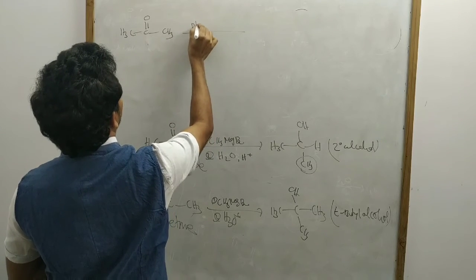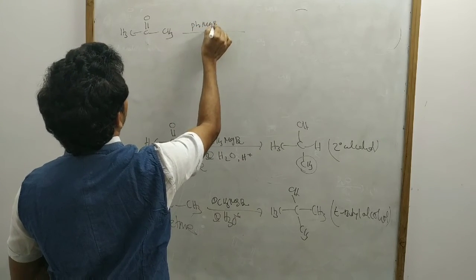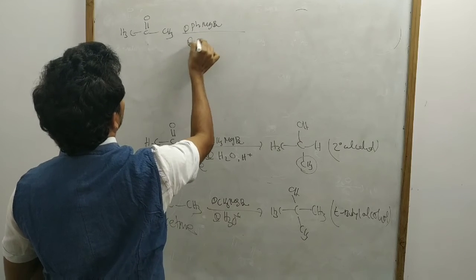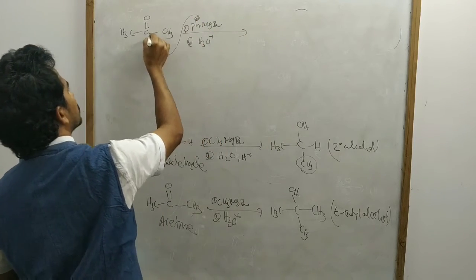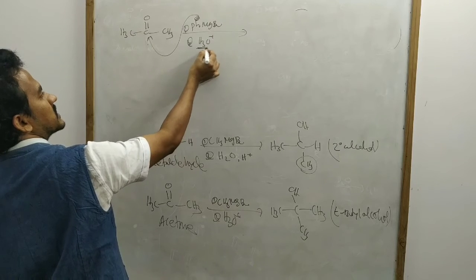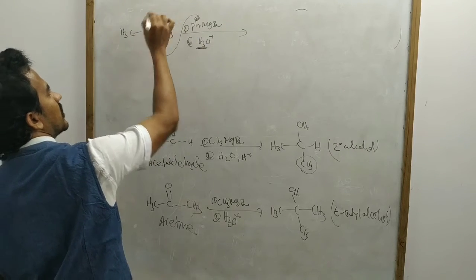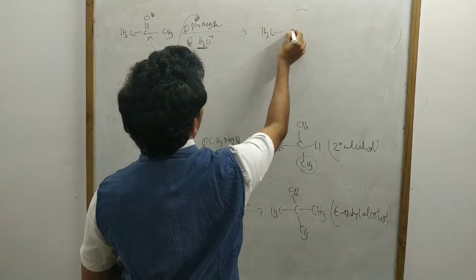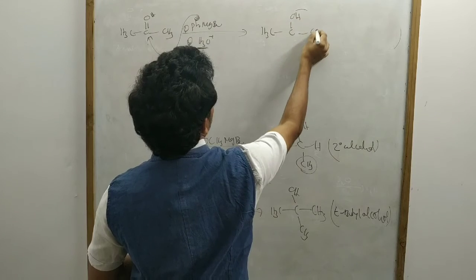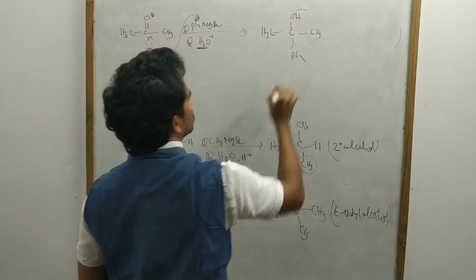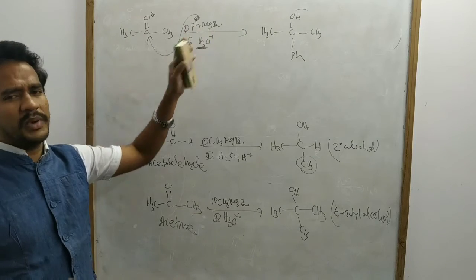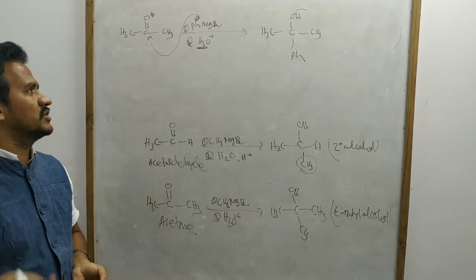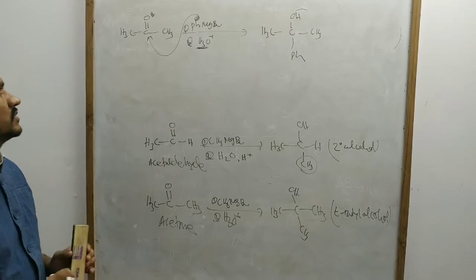This one treating with phenyl magnesium bromide, and second step, acid workup. So C6H5 minus attacks at this one. From the second step, H plus attacks on the oxygen. So the product is CH3, OH, CH3 and phenyl. So for any compound, the alkyl magnesium halide can have any alkyl group you want. Methyl, ethyl, propyl, vinyl, whatever it is.